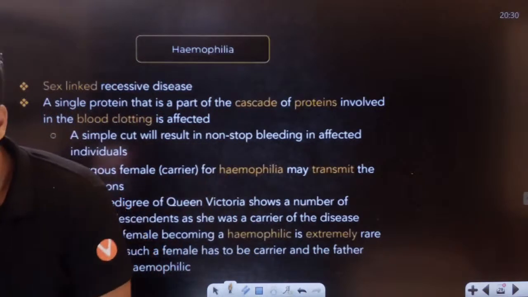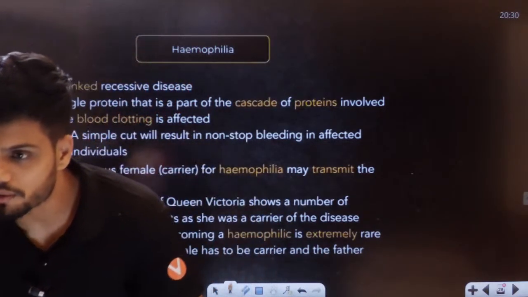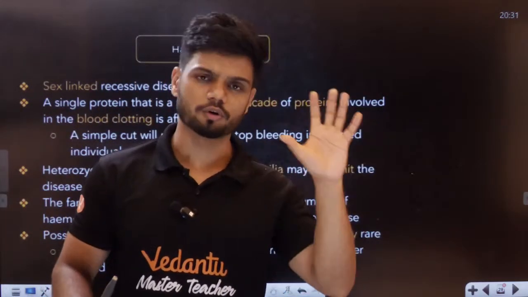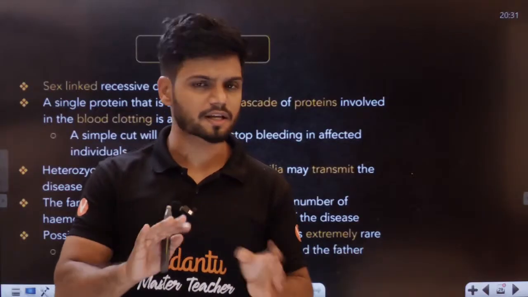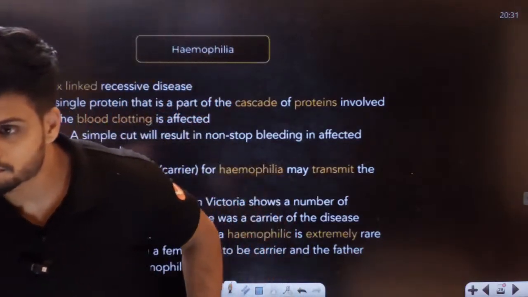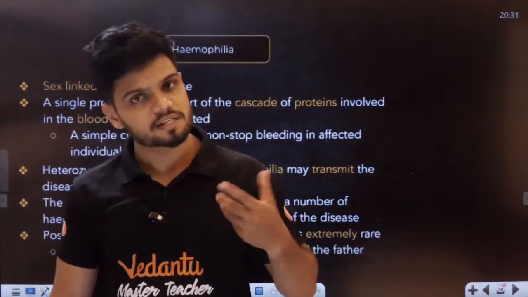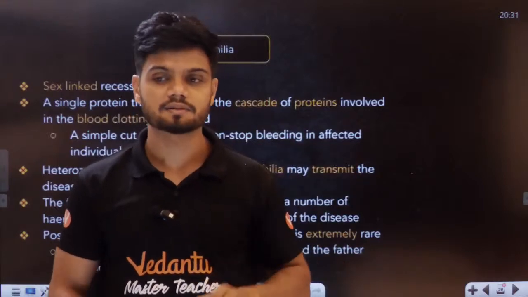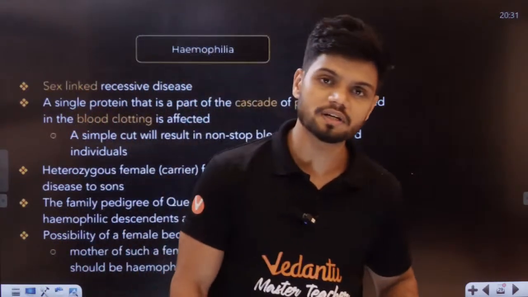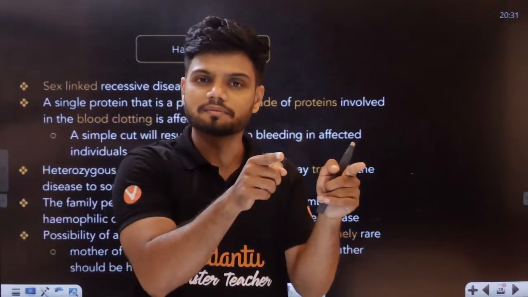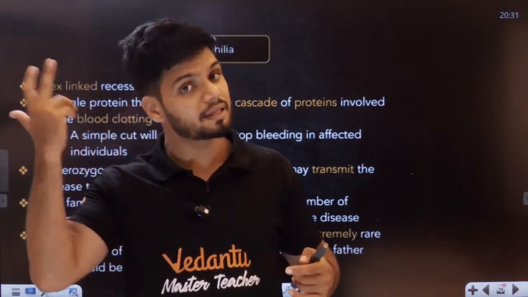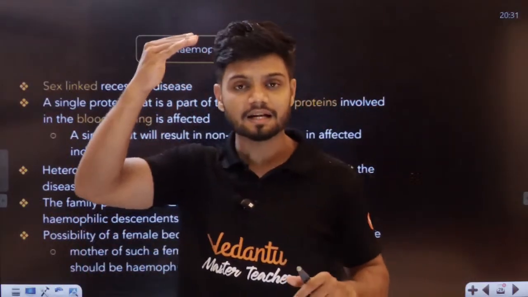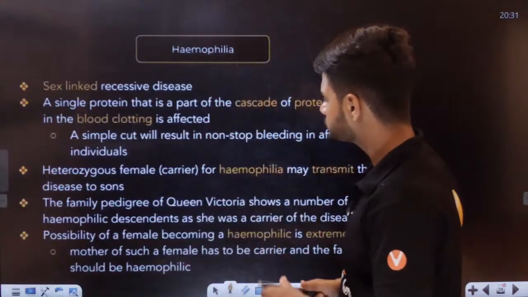A single gene can control a trait. Photosynthesis is independent; photosynthesis does not require genetics. There is no connection to genetics. Each trait can also be controlled by multiple genes. One trait can be controlled by many genes, and that is called polygenic inheritance. In polygenic inheritance, we have many genes for one trait. Our skin color is controlled by many genes. Human height is also controlled by many genes.